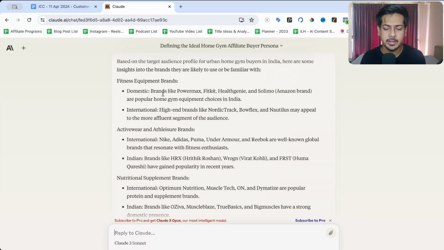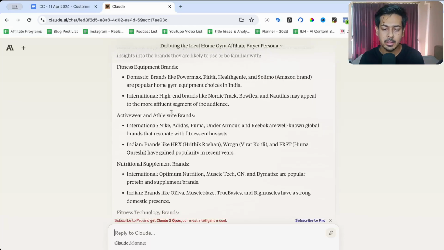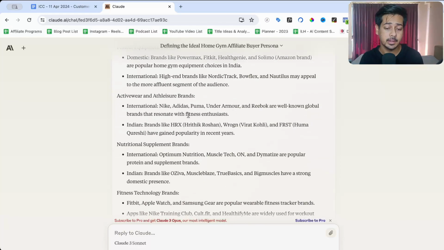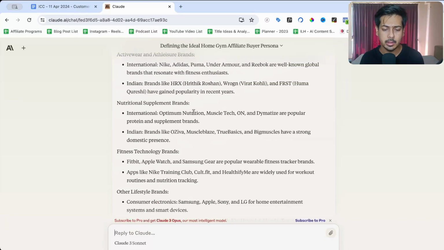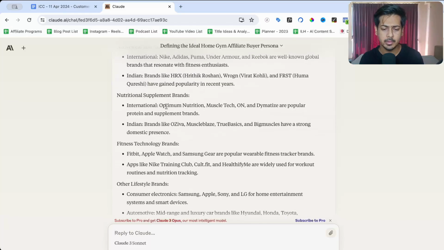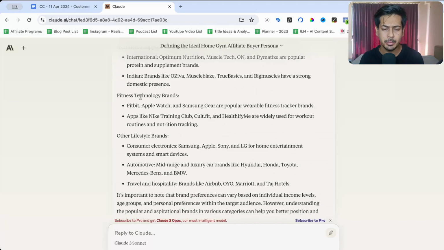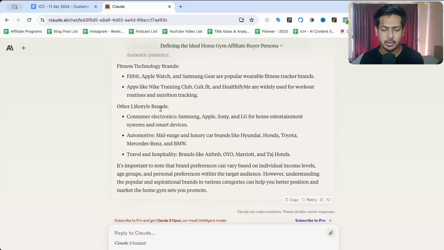So okay, domestic brands like PowerMax, FitKit, Health Genie, Solimo. International, Nordic Track, Bowflex, Nautilus. Athleisure brands: Nike, Adidas, Puma, Under Armour, Reebok. Indian brands: HRX, Rogan, FRST, and so on. Okay, then supplement brands: fitness technology, Fitbit, and so on.